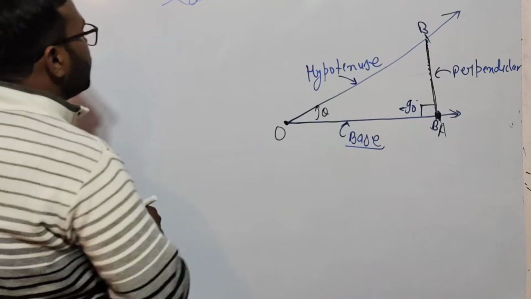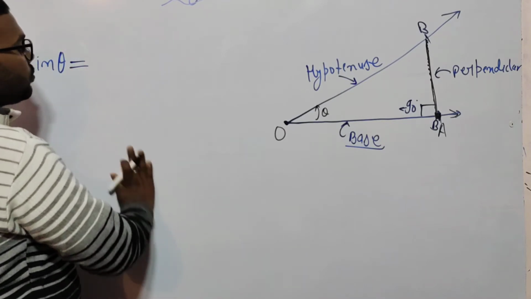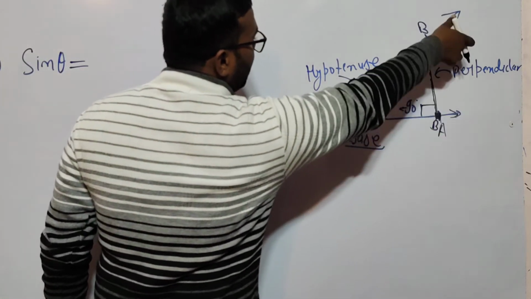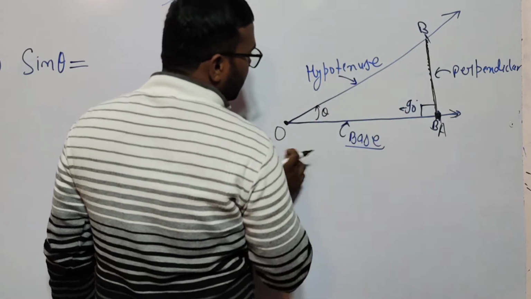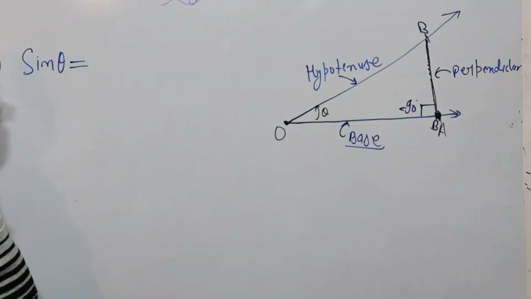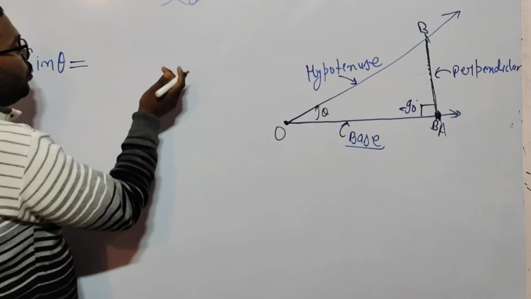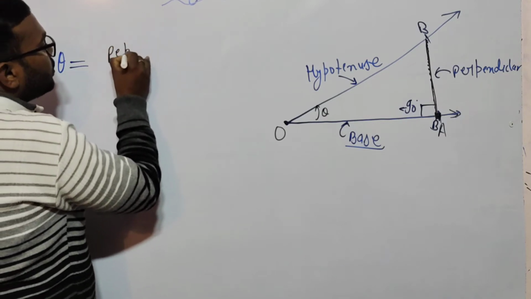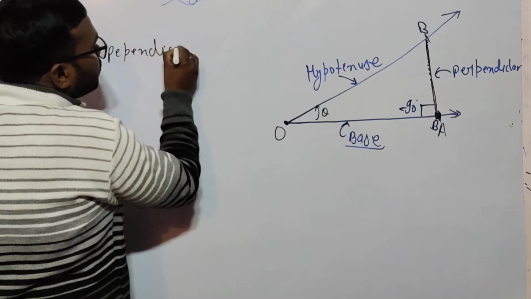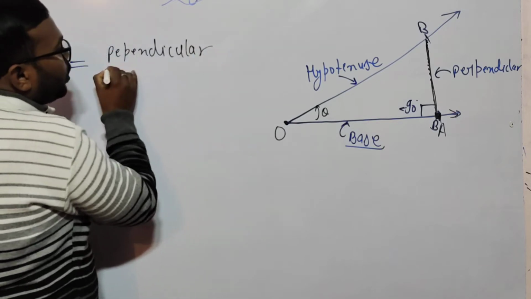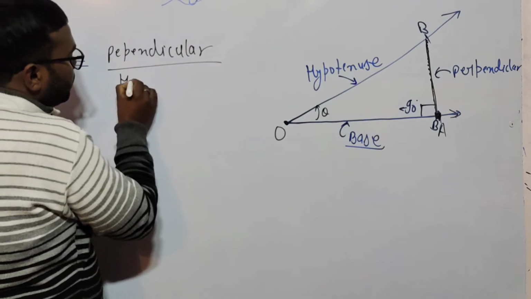So look at here. This is your perpendicular and this is your hypotenuse and this is your base. So sin theta is equal to perpendicular upon hypotenuse.